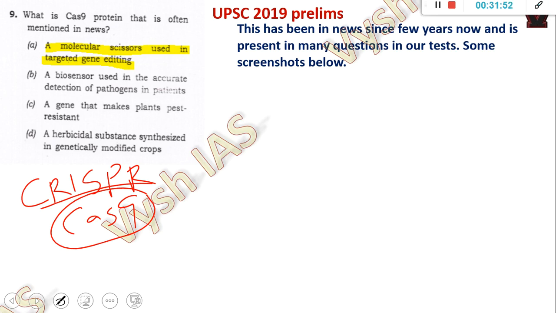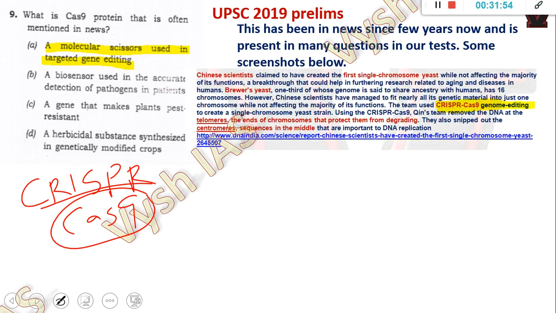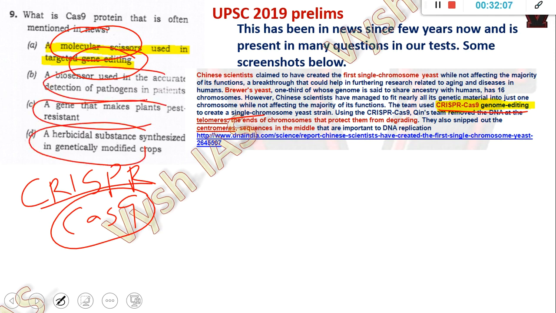So that's why I'm telling you, if you do one topic fully, you'll be able to solve next year's question. So CRISPR Cas9 is a genome editing tool. It's actually a molecular scissor used in gene editing. All the other options are something else. Now you have to go and Google these things. Just copy paste and put it in Google. You will get 3 other terms, and those 3 terms are going to be asked by UPSC maybe in 2020 or 21. That is how it works. It works every time.